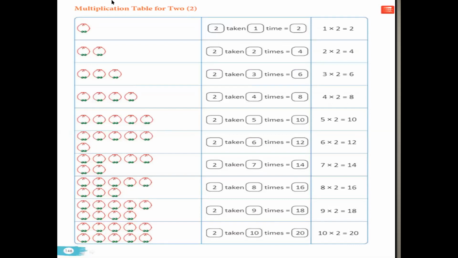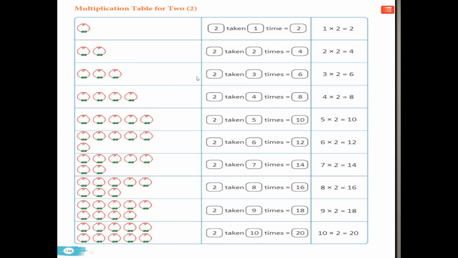So children, here is the multiplication table for 2. Now the number of beats will be 2. So how many groups of 2 do we have? Only one group. So 2 taken how many times? Only one time. So it will be 2. When 2 is taken 2 times, count the beats: 1, 2, 3, 4. So it will be 4.